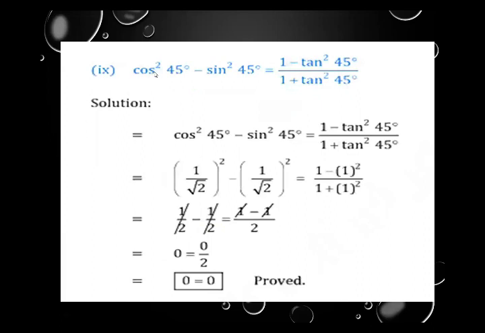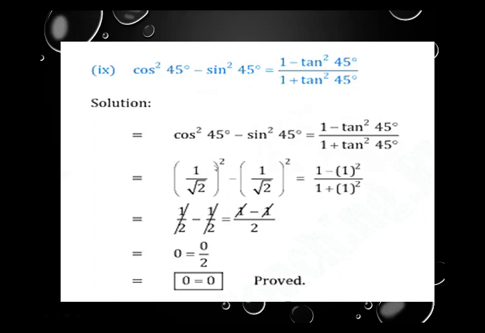Now part number 9: cos square 45 minus sin square 45 equals 1 minus tan square 45 divided by 1 plus tan square 45. Write the question. Replace cos 45: cos 45 is 1 upon root 2, and place the square over it because we have whole square. Minus sin square 45 is replaced by its value, taking whole square there. On the right hand side, 1 minus tan square 45 is replaced by its value, written within the bracket, divided by 1 plus tan square 45 replaced by its value, also within the bracket.